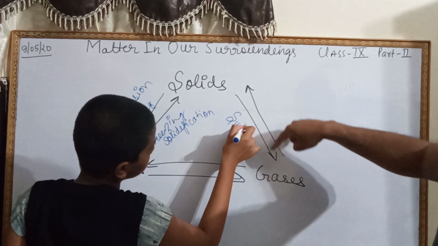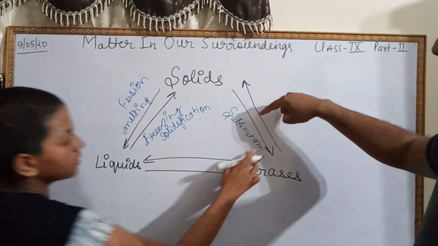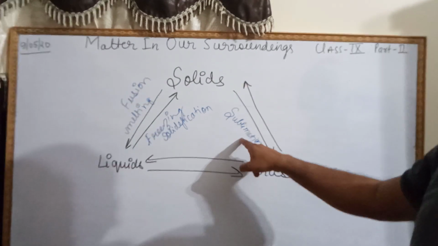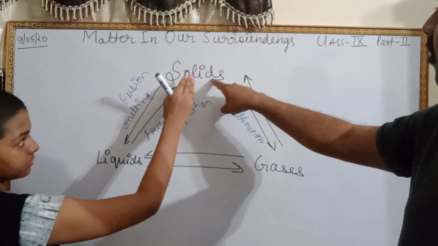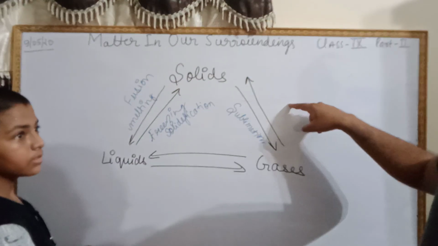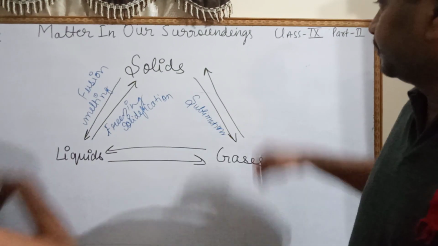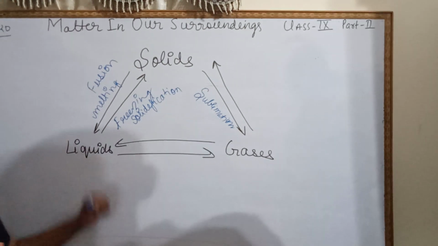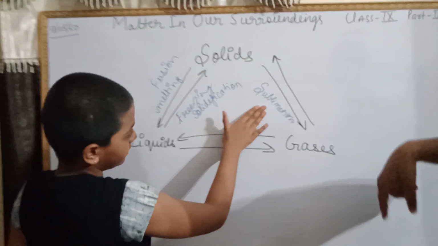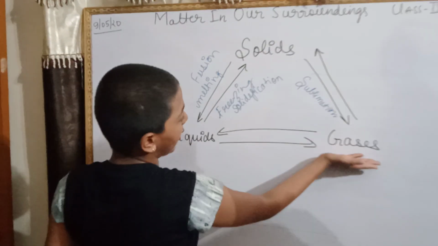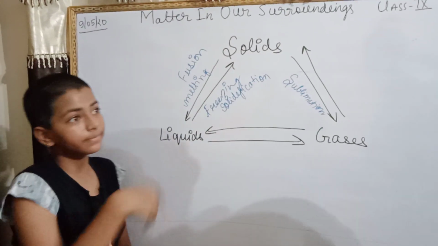Now same, if a solid converts directly into gas, if solid matter converts directly into gas without passing through the liquid, this process is known as sublimation. Similarly, if gas converts into solid without passing through the liquid, the process is also known as sublimation. It means that if solid converts into gas without changing into liquid, liquids are not involved in that process, so it will be called sublimation. Similarly, if gases convert into solids and no liquids are involved, that will also be sublimation.